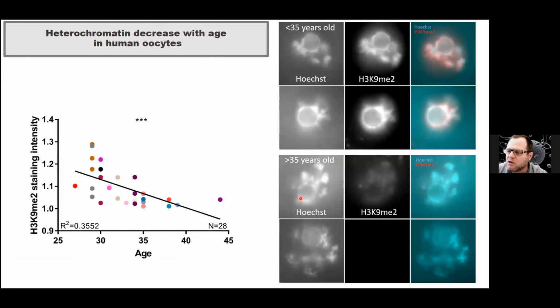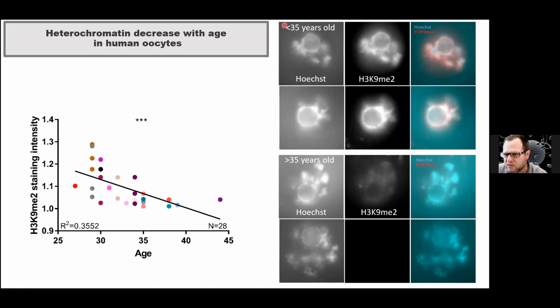And we did not look only in mice, we also looked at human oocytes. And you can see here human oocytes, and we got human oocytes from the clinic at the GV arrested stage. These are oocytes that are not needed by the patients, about 25% of the oocytes in IVF. And we asked for permission, and we got the oocytes for research purposes, and I'm very grateful to all these patients who donated these oocytes.